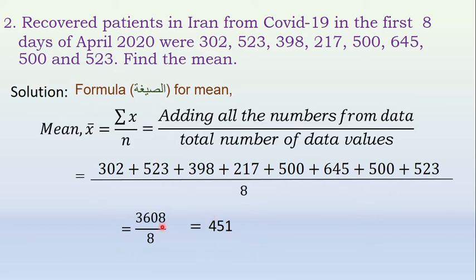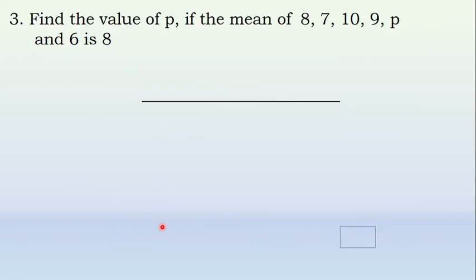Now, let me see one more important question in the mean. Very repeated question for the mean. Find the value of P if the mean of 8, 7, 10, 9, P and 6 is 8. Here what is given? The mean is 8, which is given in the question. Required to find the value of P. One of the data values, this P, is missing in the data. It is required to find the value of P here.